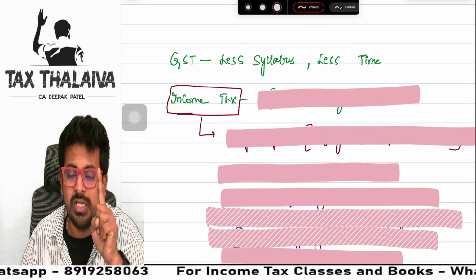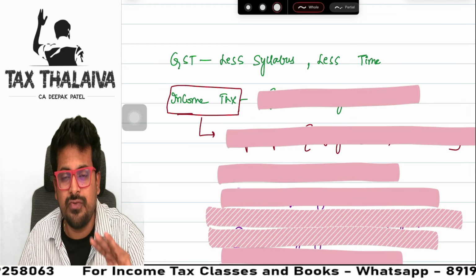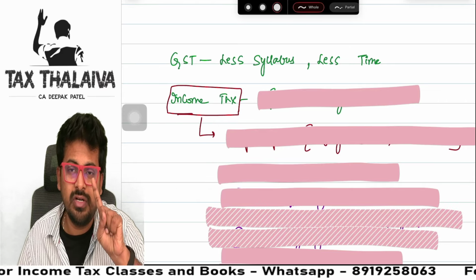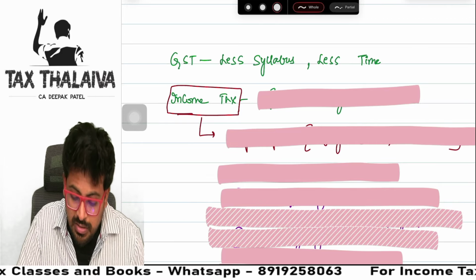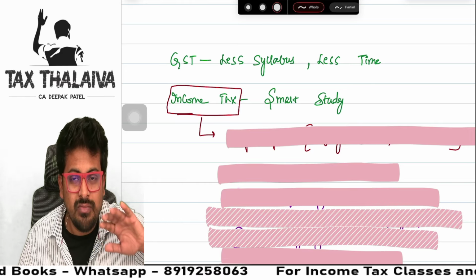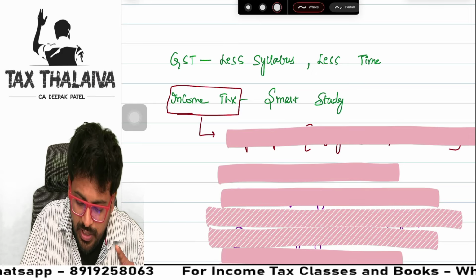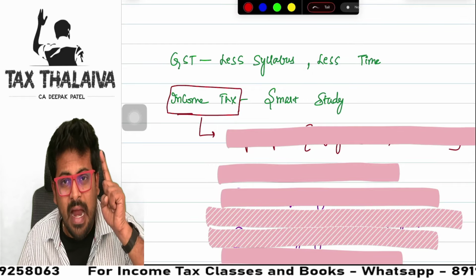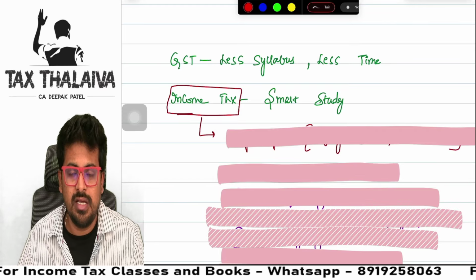So first priority GST. Say, for example, in a day you are allocating 3 hours for the tax paper: in the initial few days, give 2 hours for GST and 1 hour for income tax. Then once you are done with GST, go for income tax. Smart study you need to do. This time, you are giving attempt after attempt, and you don't even know how to score in income tax or GST, guys.